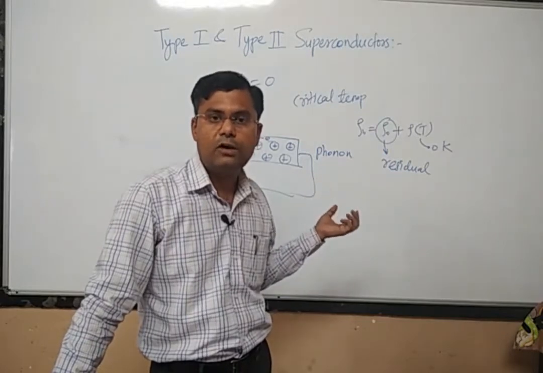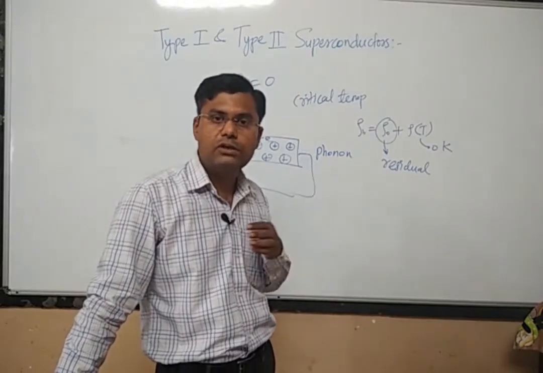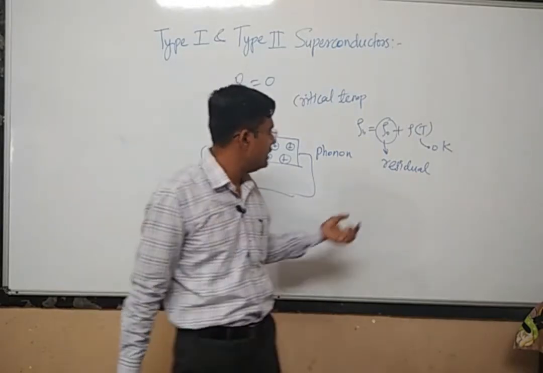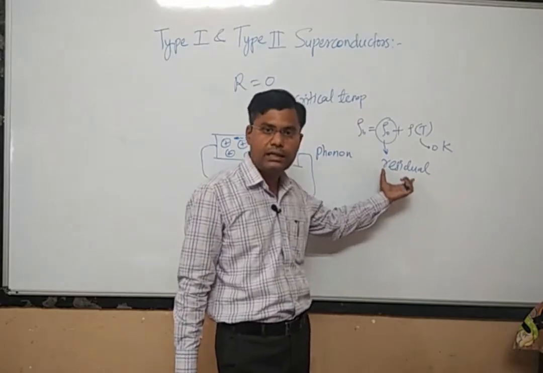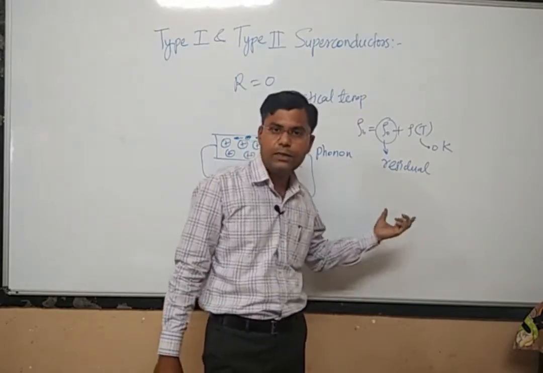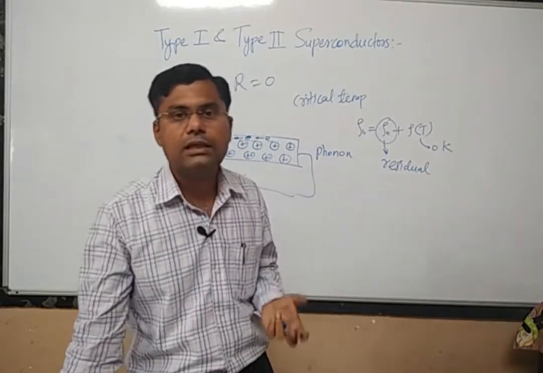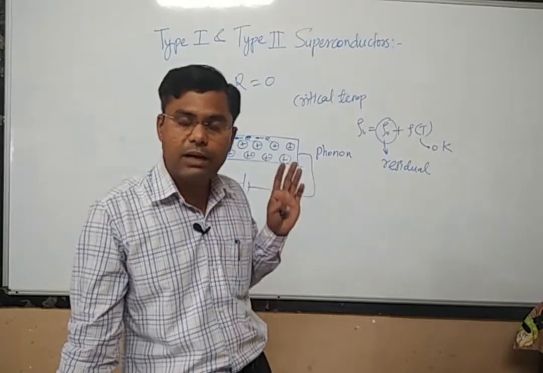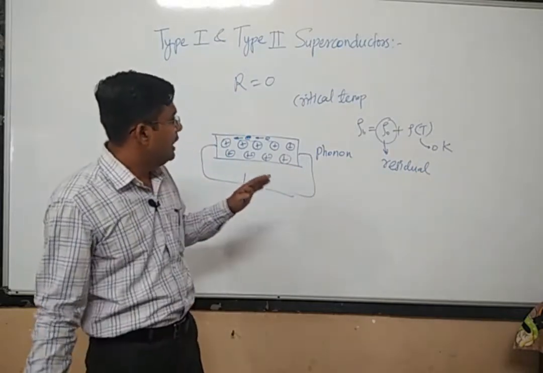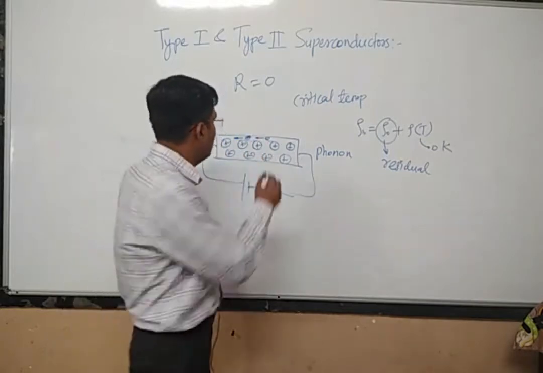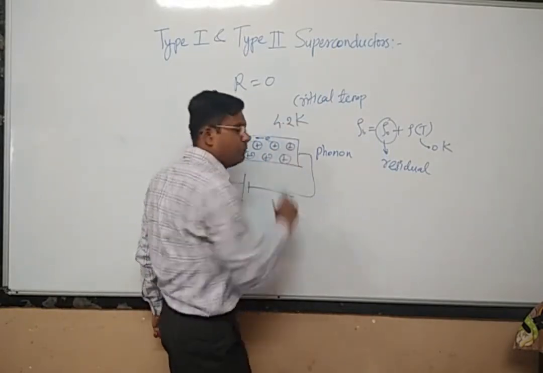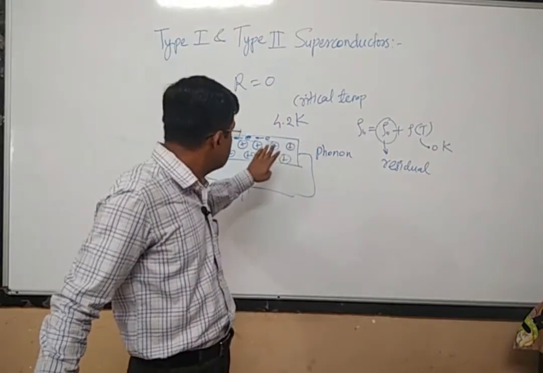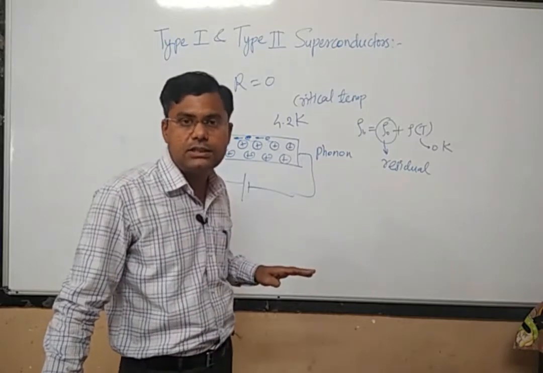Because every material has some impurities, and the electrons moving through the material are also scattered by impurity ions. Because of this scattering by impurity atoms or ions, there is some residual resistivity.